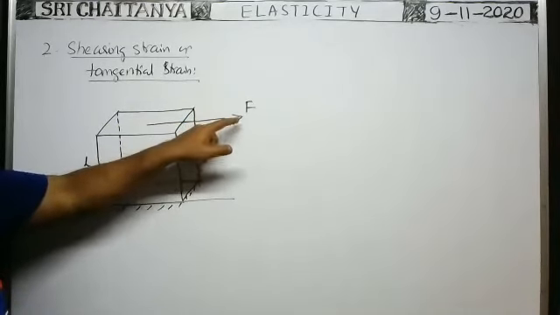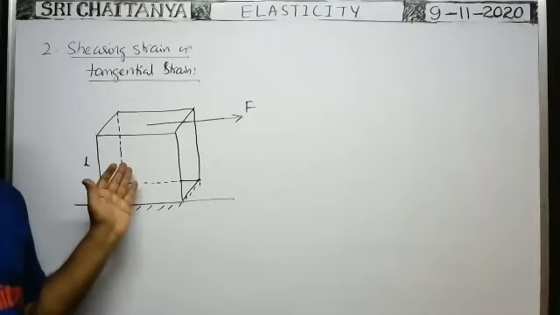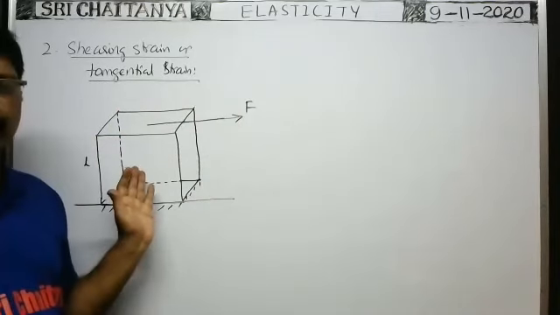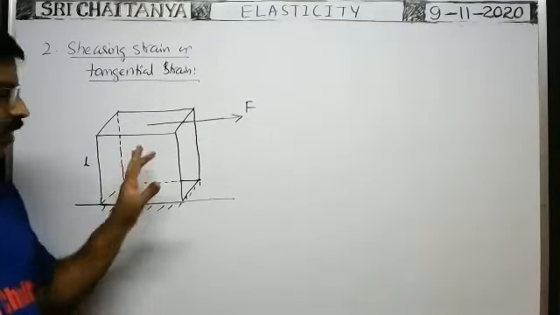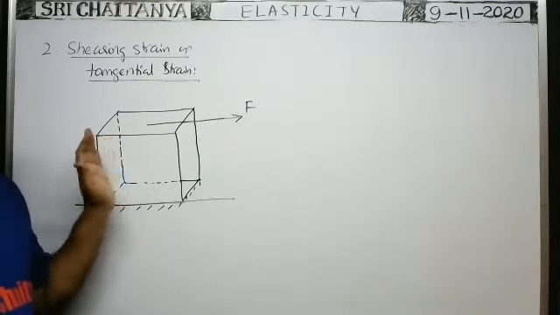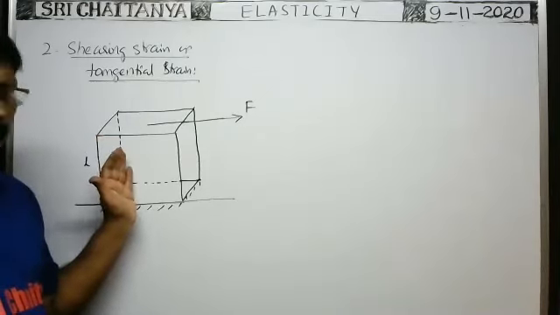Because of this tangential force applied, what happens? Tell me, does the shape of the body change or not? Initially, it is in cubical shape.